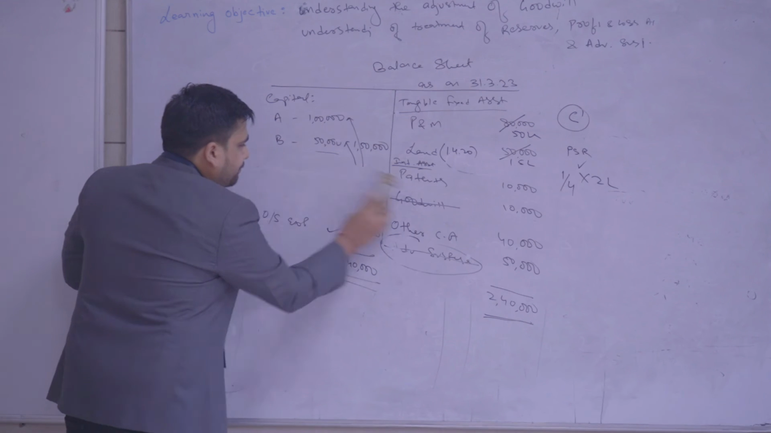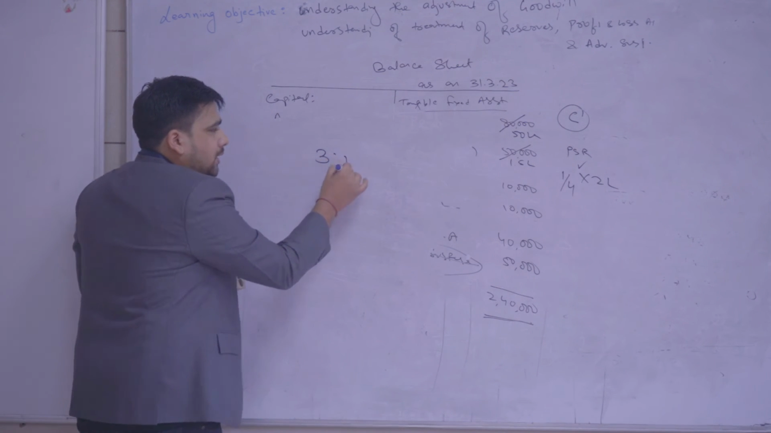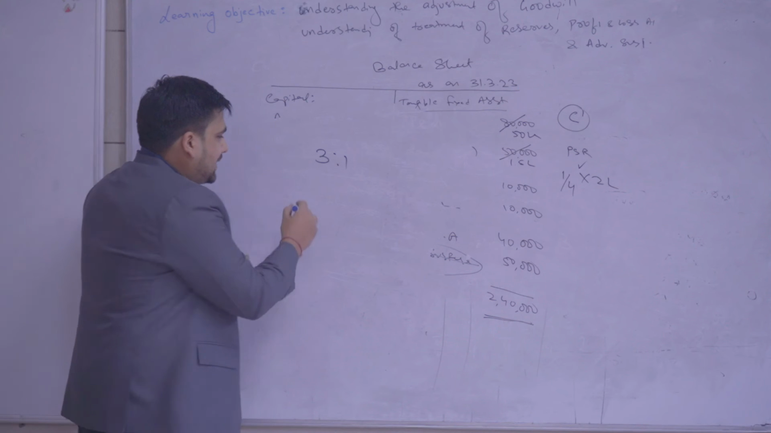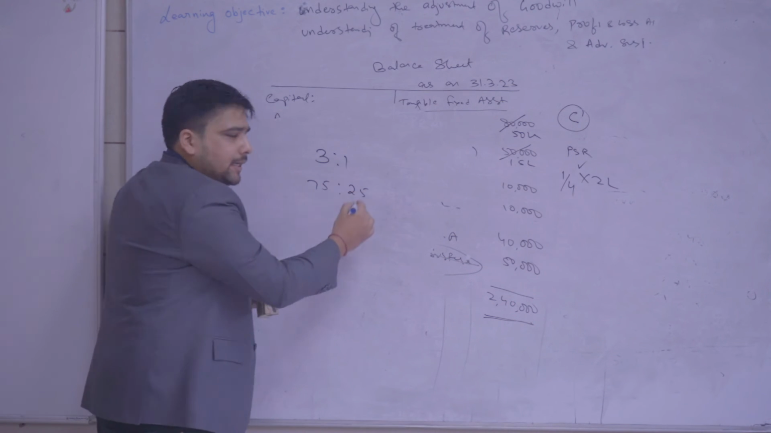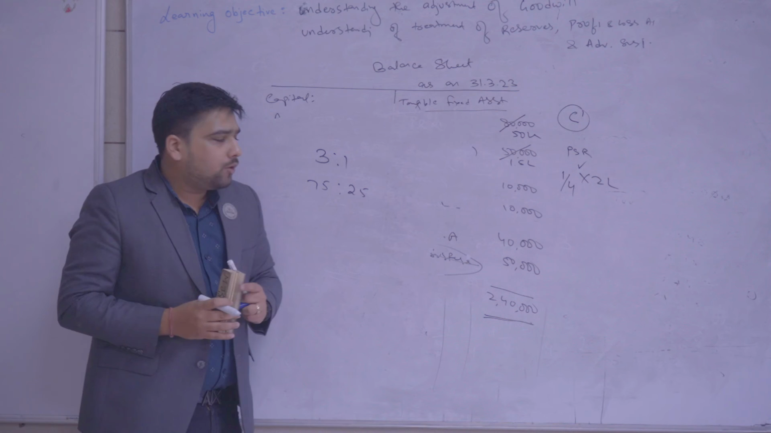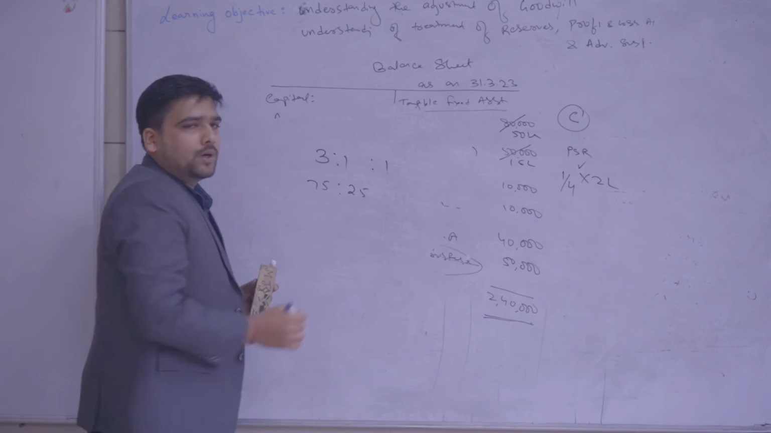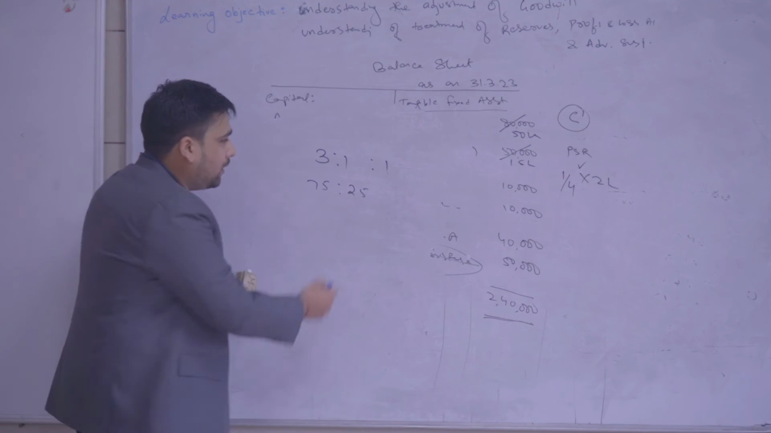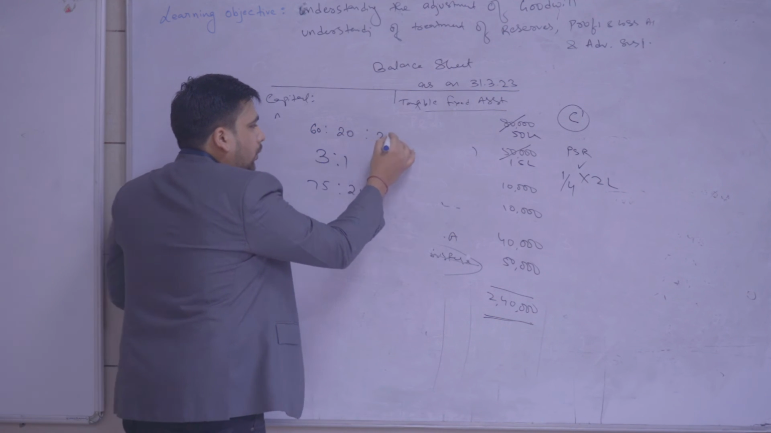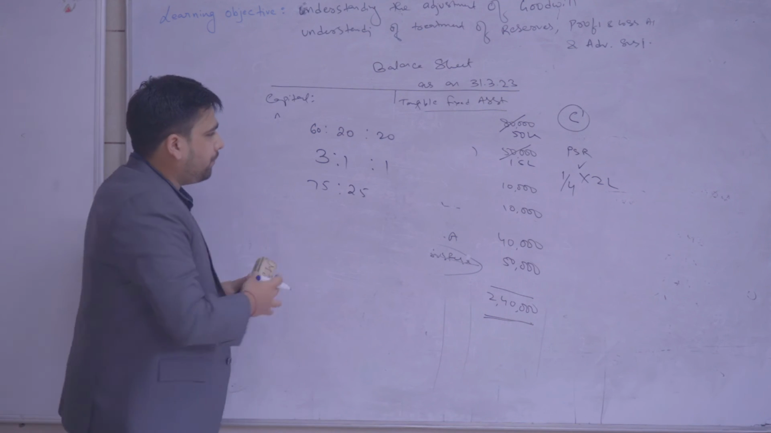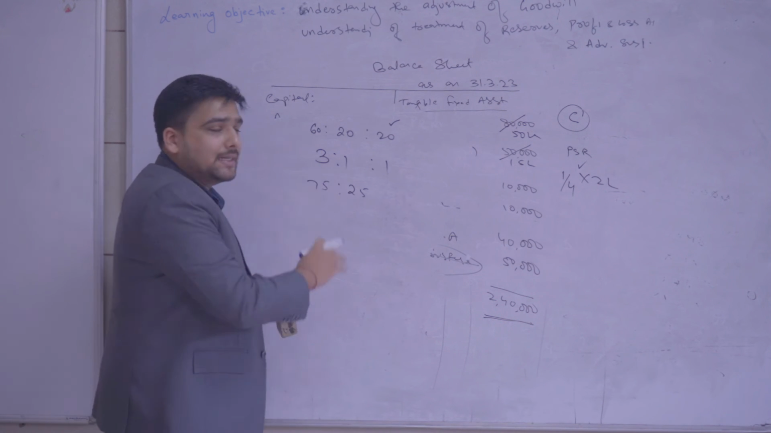Normally what happens, if the old ratio was 3:1, that is 75% is owned by A and 25% is owned by B. Now, if a new partner is admitted, let's say the new ratio is 3:1:1, then what will happen? The ratio is 60:20:20. Then who is gaining here? The partner A is gaining, partner C is gaining here.